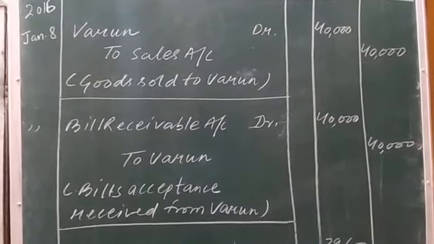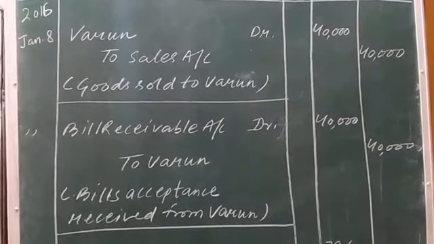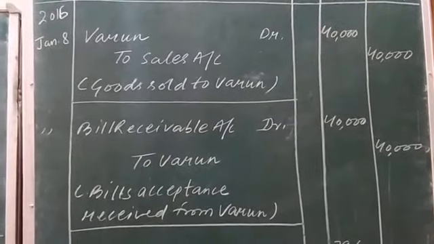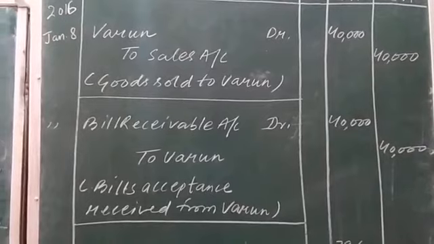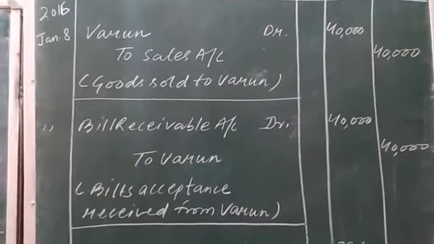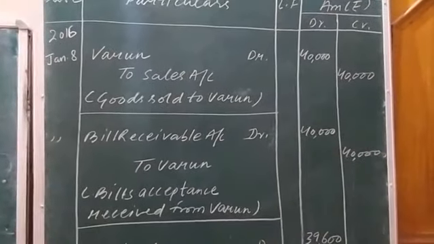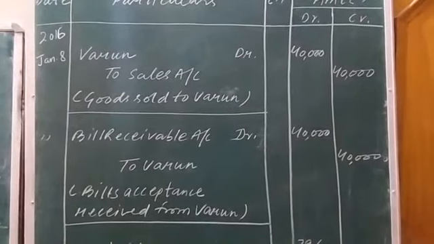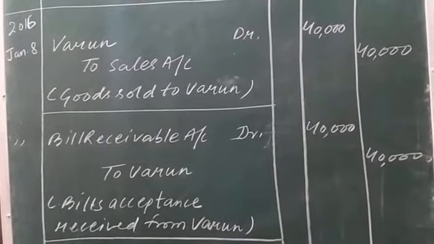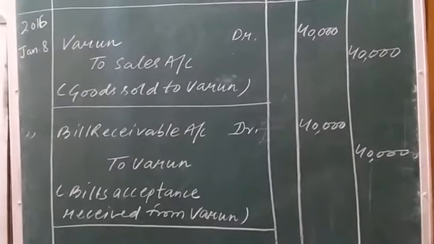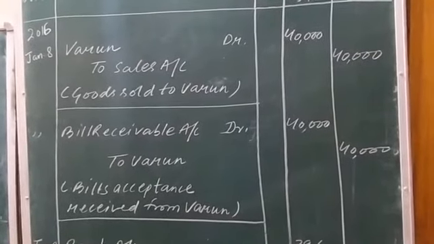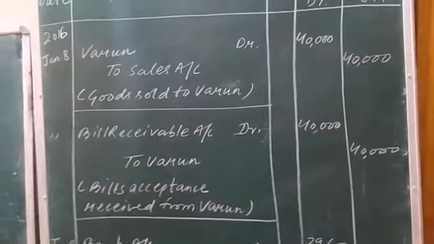So bill receivable, that is the bill whose payment is to be received in the near future, that is after 2 months plus 3 days of grace by Darshan, this bill receivable as an asset will increase, and whenever an asset increases, according to rules of debit and credit it is shown on the debit side, and hence we have shown bill receivable on the debit side. But due to this bill receivable which is occupying the place of Varun, the debtor will decrease, and the decrease in debtor, that is asset, as per rules of debit and credit, will be shown on the credit side, and hence we have shown it on the credit side.